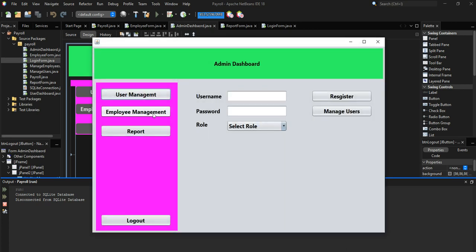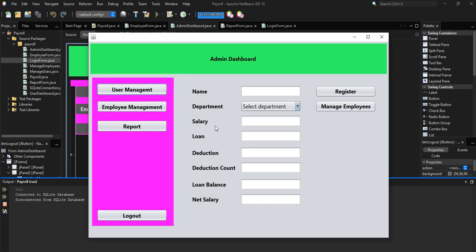After this, we have user management. So when we click on employee management, you can see we have all the employee management form. Since this program is for the payroll system, it's all the records that relate to the payroll. So now let's assume we want to add another employee into the database for the payment and salary record. So we can add a name. Maybe this is the name, then the surname of that person is going to be something like this.